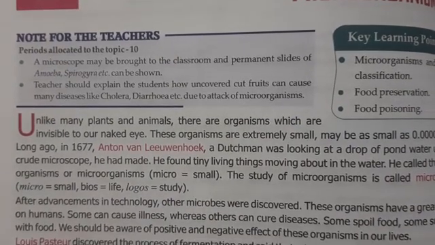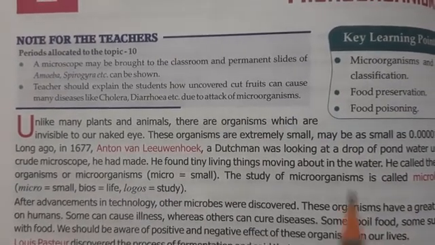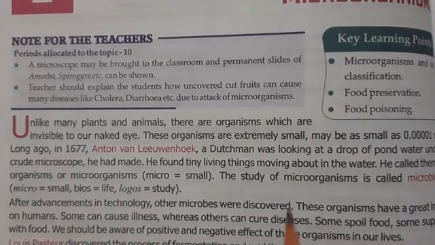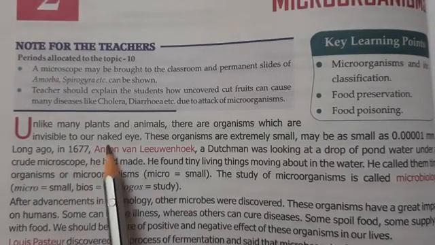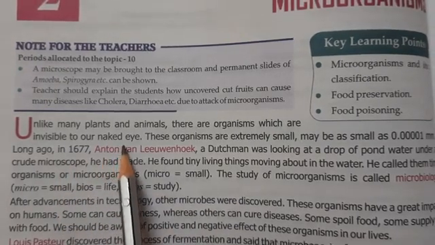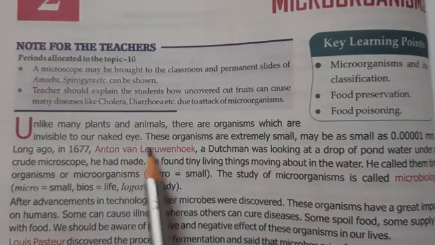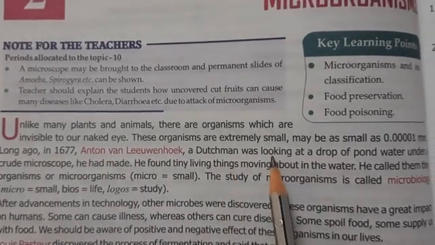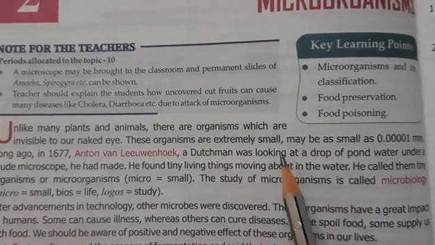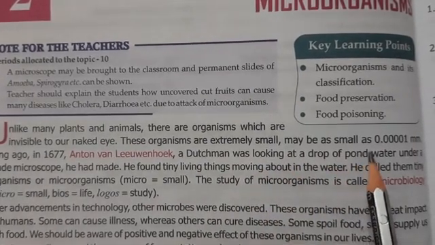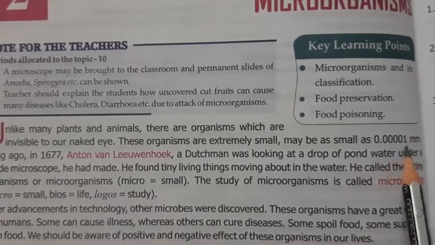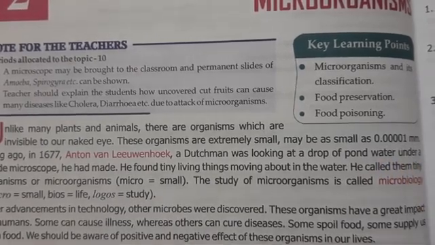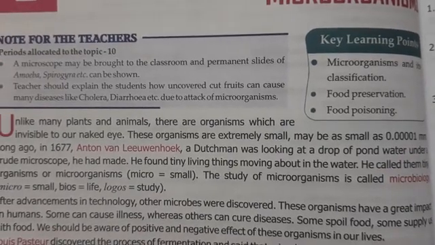Like many plants and animals, microorganisms are very small, or you can say they are very tiny organisms which are invisible to our naked eye. That means you cannot see them with your eyes. These organisms are extremely small, and they can be as small as 0.0000001 millimeter. So you can imagine how small they are.